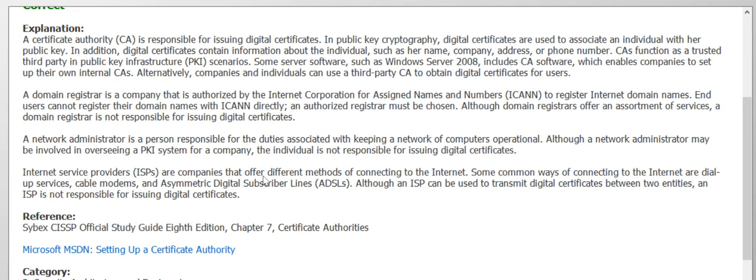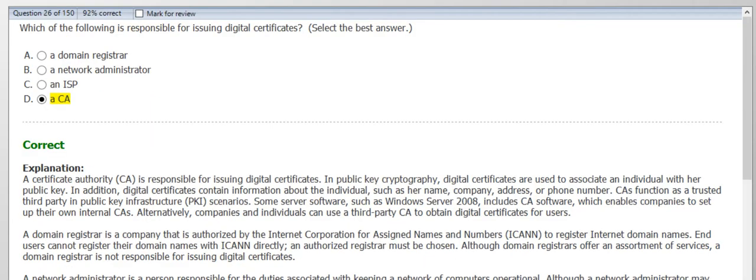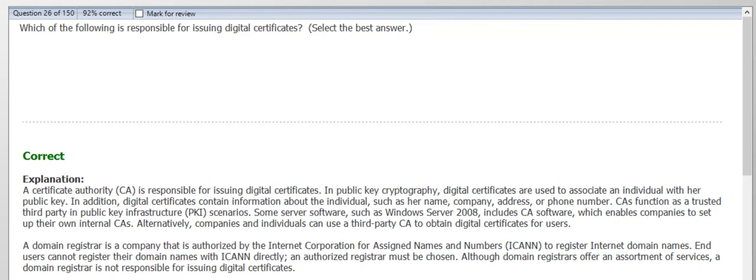Internet service providers are companies which offer different sorts of internet access, which can be dial-up, cable modems, ADSL, and can be used to transmit digital certificates, but they are definitely not responsible for issuing digital certificates. So the CA is basically responsible for issuing digital certificates.